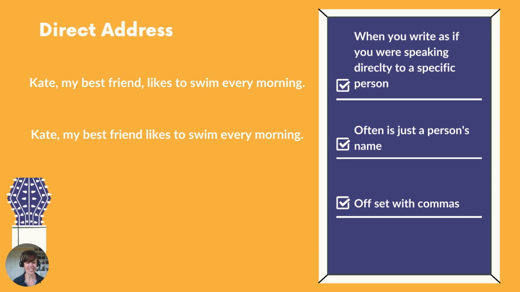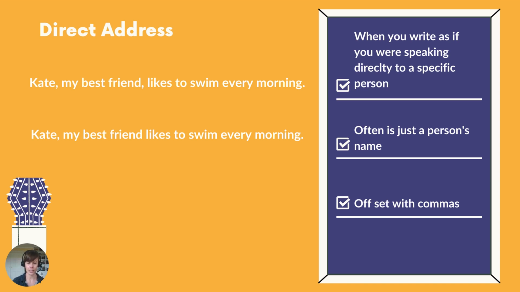In this first sentence, we have Kate, my best friend, likes to swim every morning. In that first sentence, we're talking about Kate. It's as if we're talking to someone else and saying, hey, Kate, oh, you know Kate, she's my best friend. Hey, she likes to swim every morning, right? So my best friend is an appositive phrase because it's renaming Kate. It's telling us exactly who Kate is.